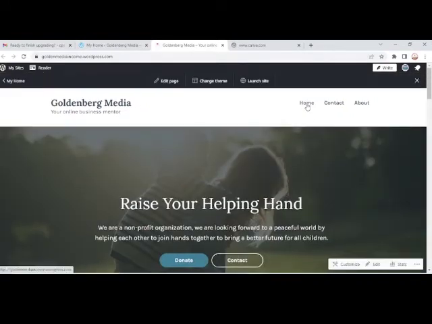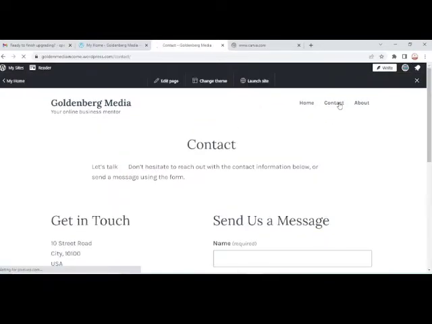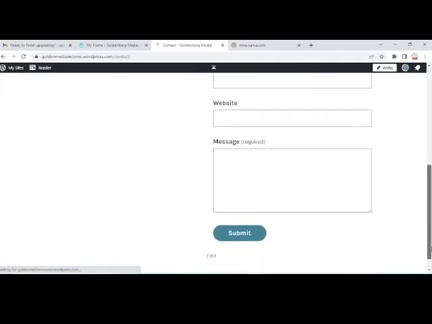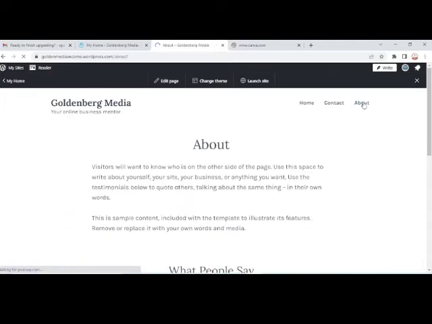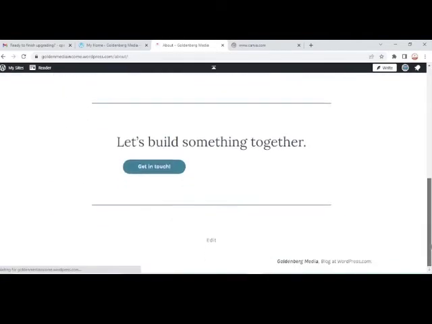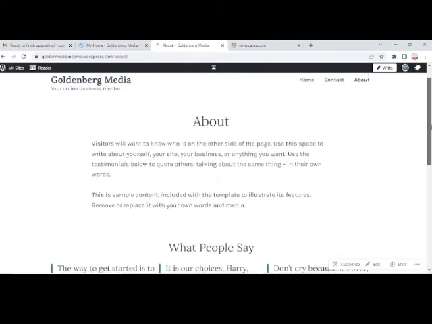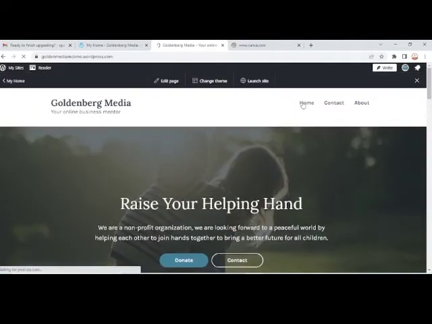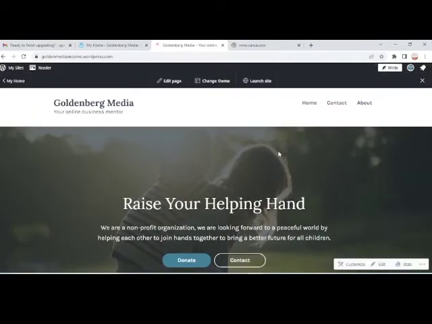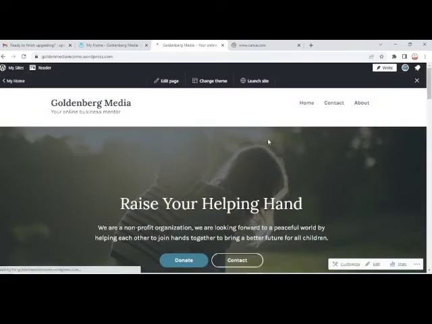So here we are. You have home, you have contact. This is how the contact would be, which we are going to edit. And this is our about page, about our website. So this is how it will look. So this is what we are going to edit. You can edit it to match with what you want. Then our home page is going to look like this. Alright, okay.